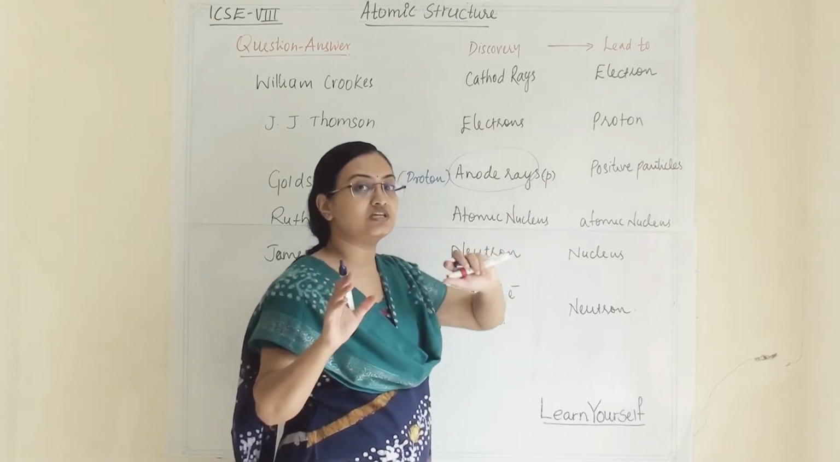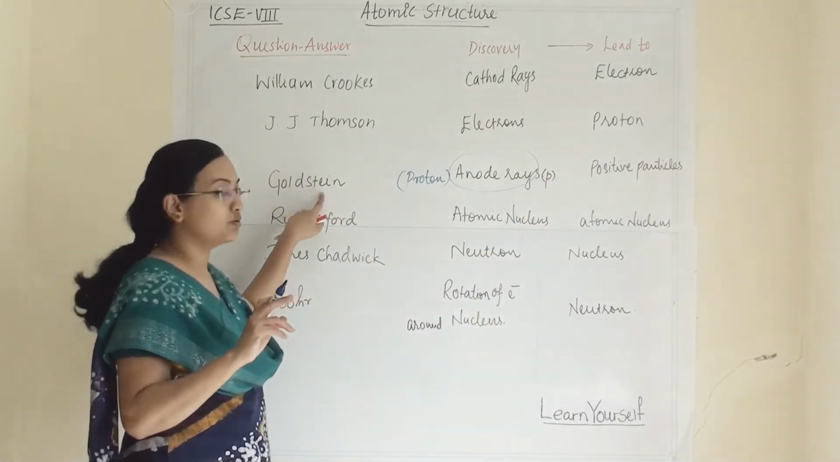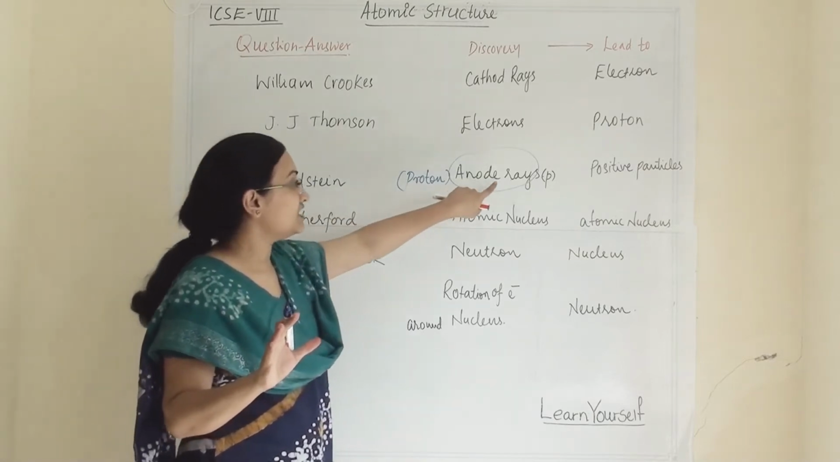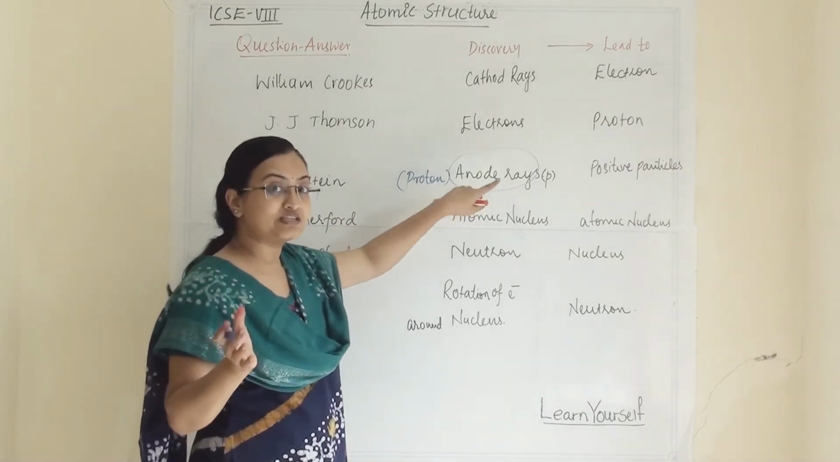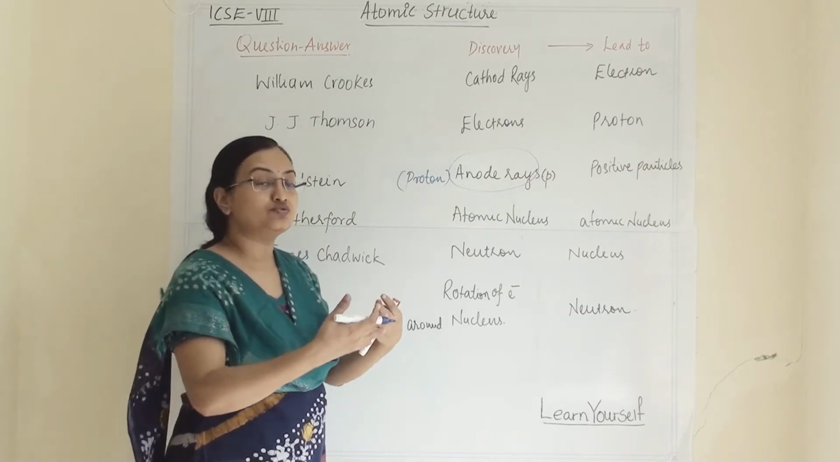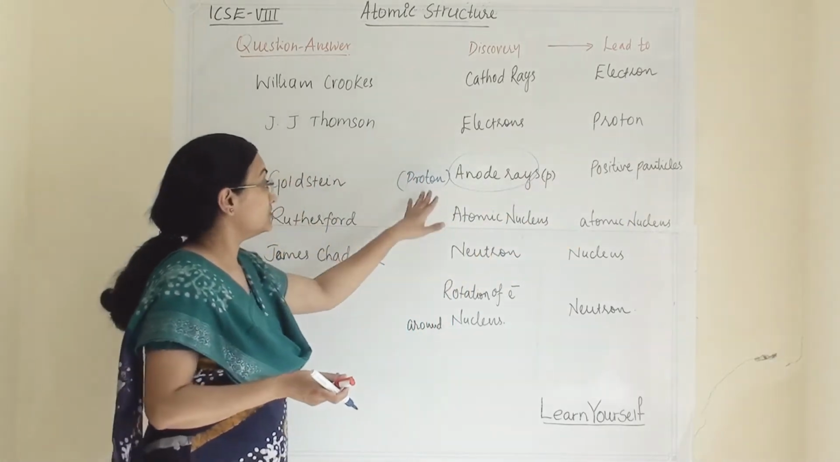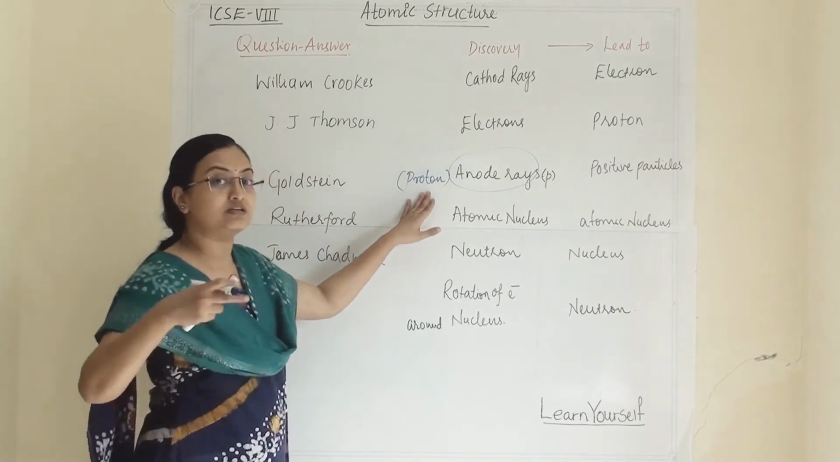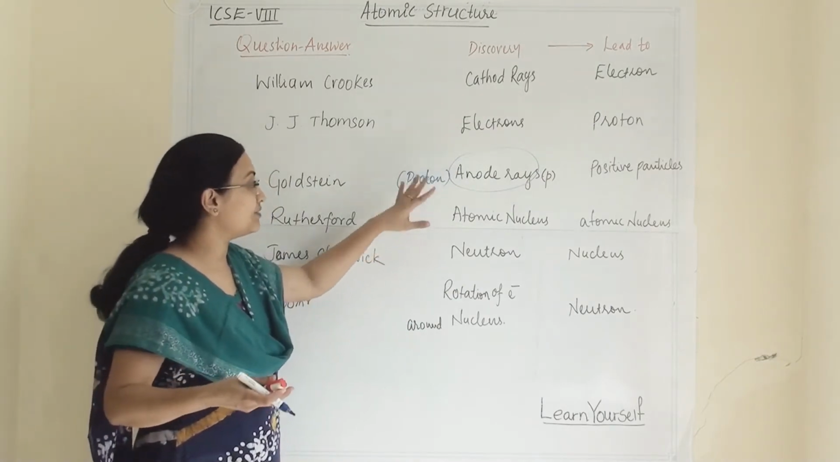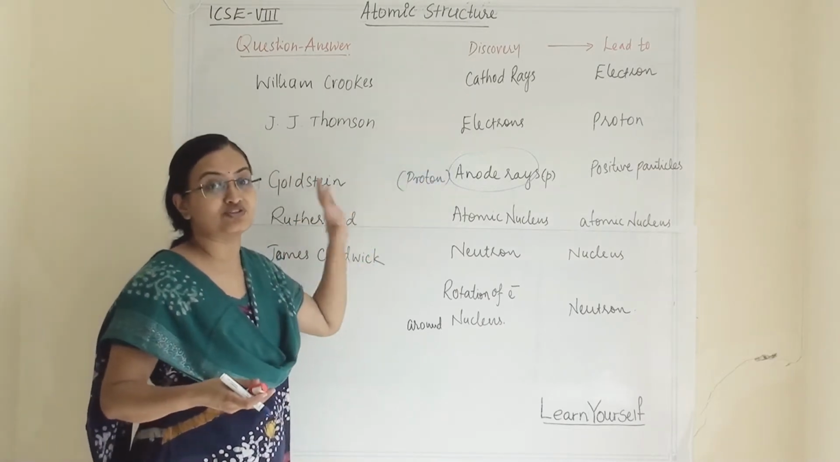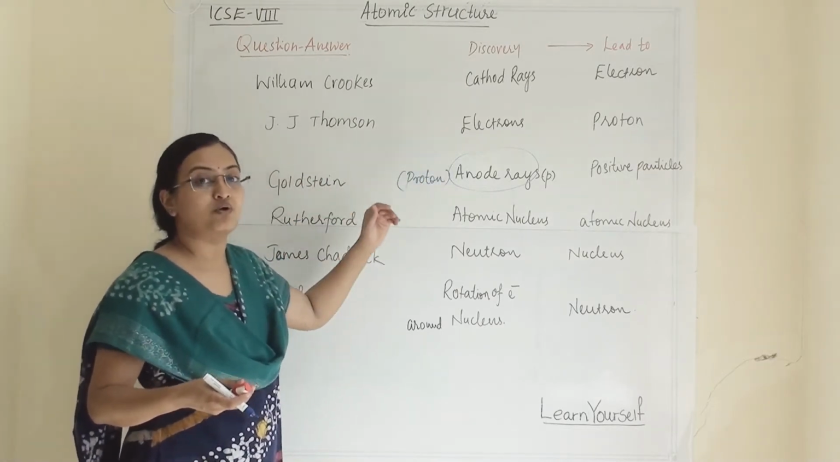If you see the description of Goldstein's experiment and his discoveries, he found anode rays, and it led to the discovery of the positive particle. Afterwards, many years later, we gave this credit to Goldstein, that he found the proton, because he was the first person who found a proton.